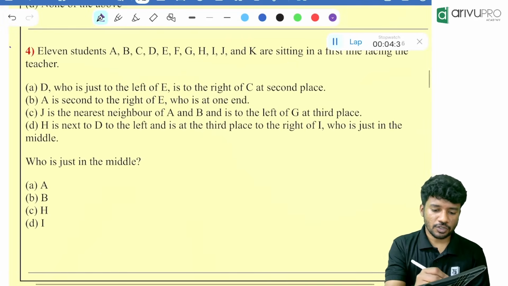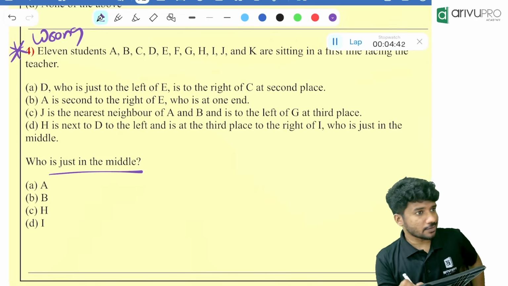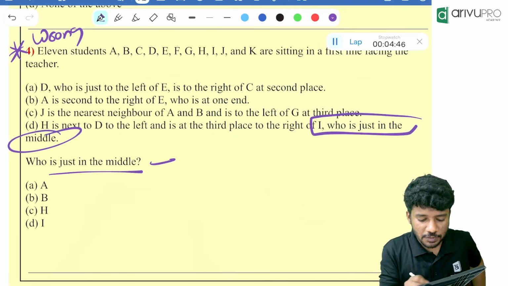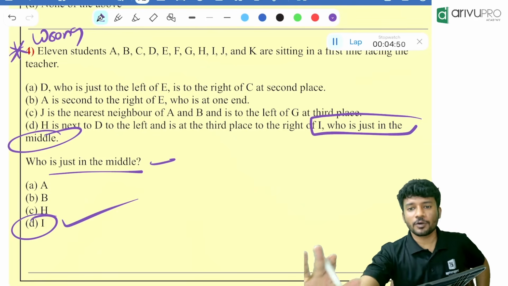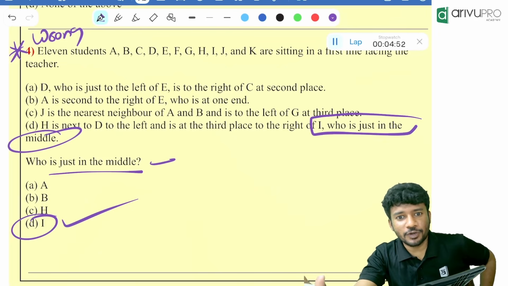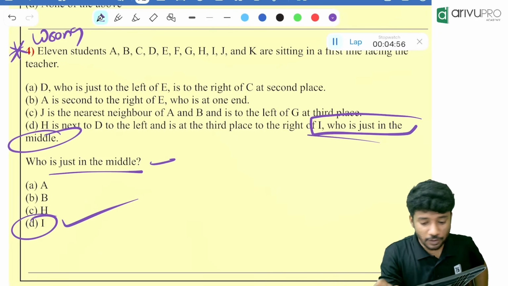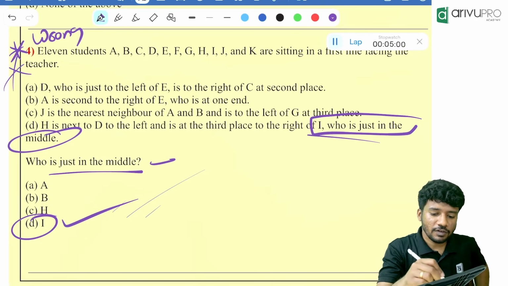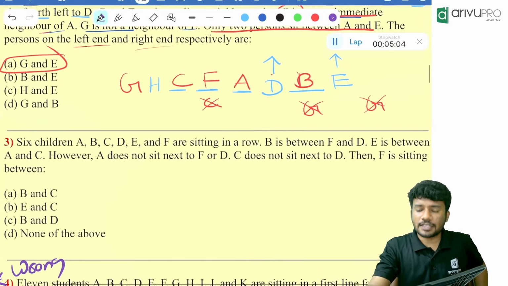Now this is a wrong question which was asked in the previous year. The question is who is in the middle. But it is already given in the question: I is just in the middle. So the answer is Option D. The question will look very big, but you don't need to do everything. It is already given in the question that I is just in the middle. Who is in the middle? I is in the middle. That's why we went for I itself. But it is a wrong question. Try to solve this.